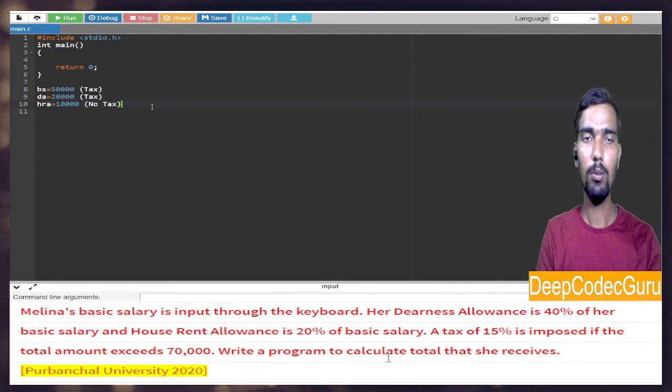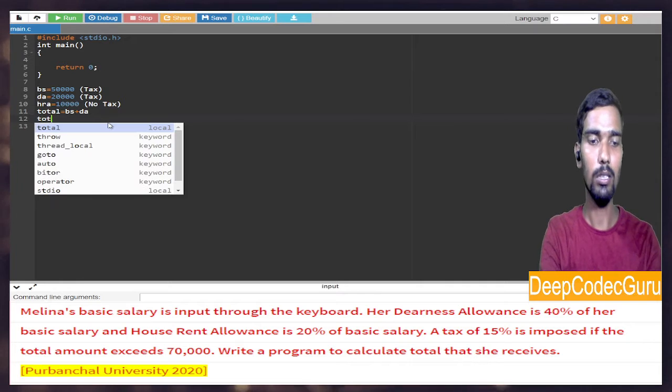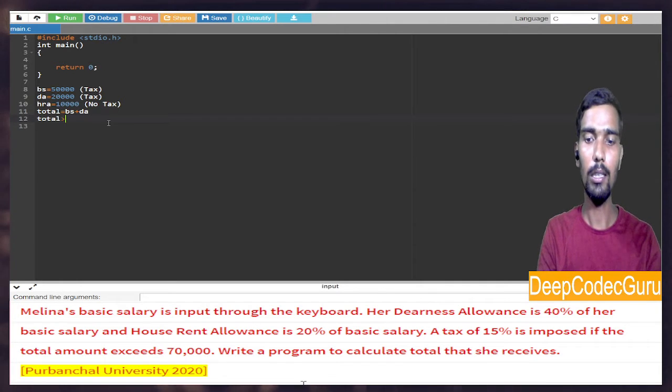So then how will you get it? We have to calculate total equal to basic salary plus DA, and if total is greater than 20,000, let me check the question again. Okay, if it exceeds 20,000, then to the additional amount, 15% tax will be imposed.